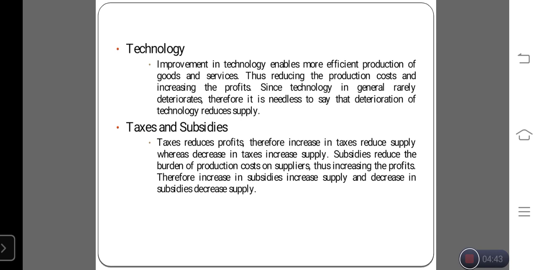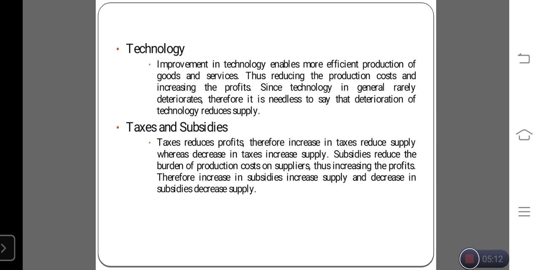Nowadays everyone uses new, updated technology machinery in the manufacturing department. We can easily manufacture and produce the product. If we use new, updated technology, we can generate more and more production. So when the production is high, automatically the supply level will be high.